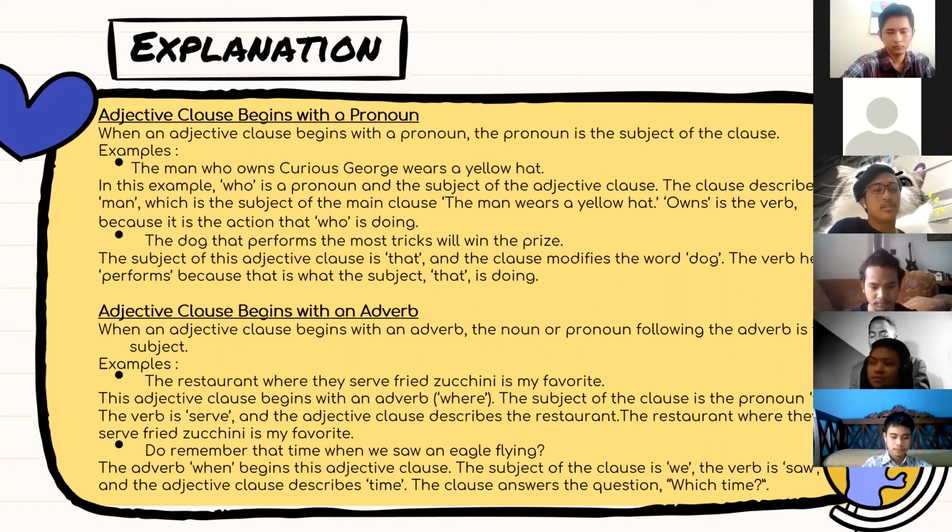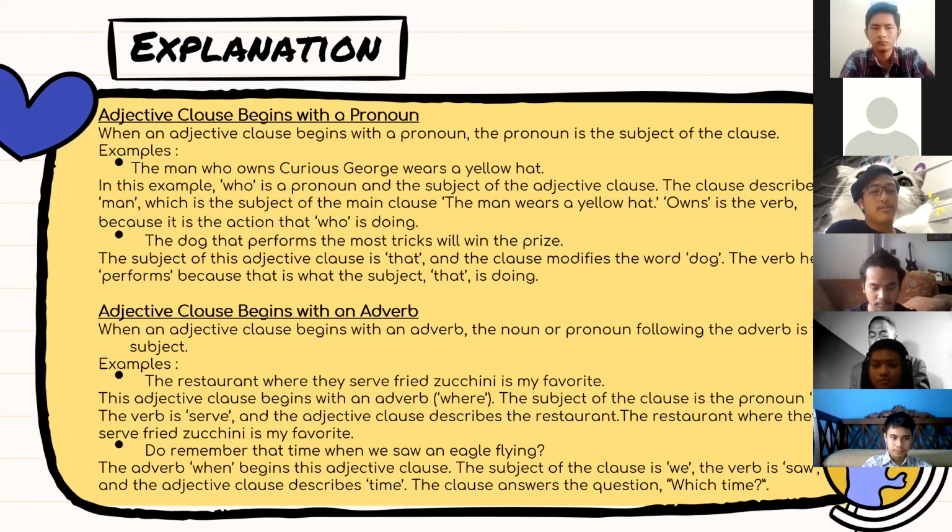The example is: the dog that performs the most tricks will win the prize. The subject of this adjective clause is that, and the clause modifies the word dog. The verb here is performs because that is what the subject that is doing. Adjective clause that begins with an adverb.